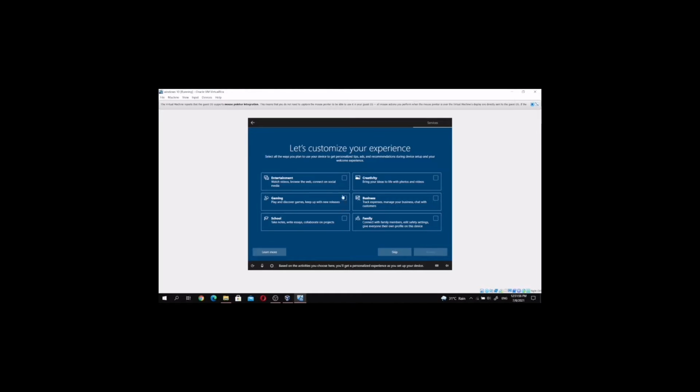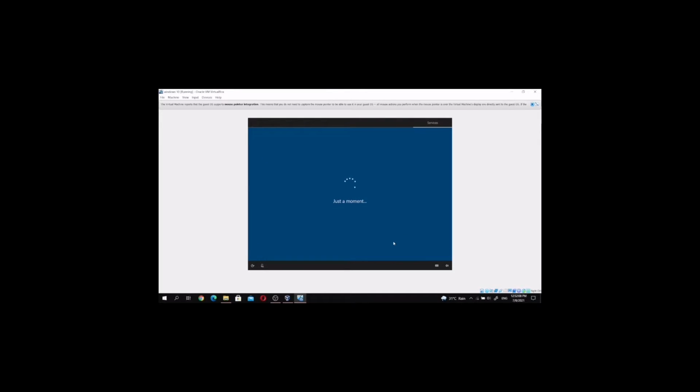This is a part where you can customize your device and choose your interests, or you can skip this process.